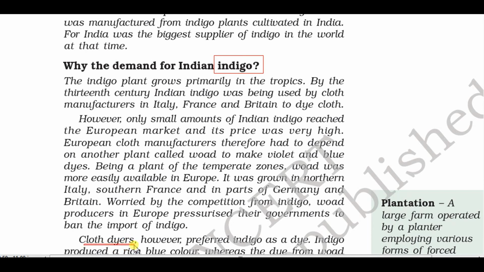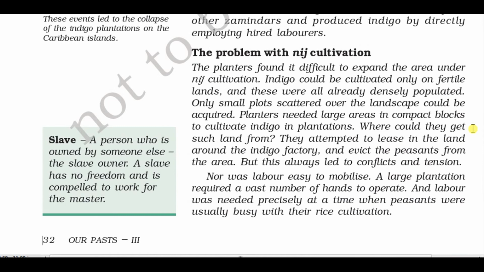Dye is nothing but a color. So indigo was used for dyeing of clothes, coloring of clothes in European countries, especially Italy, France and Britain. So what you have to understand is that there was a huge demand for indigo in European countries, especially in Britain, France and Italy. And Indian climatic conditions were very much suitable for the production of indigo. That's why Indians were forced to grow indigo.